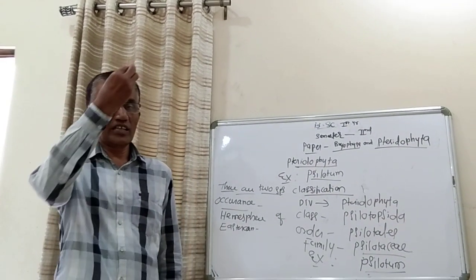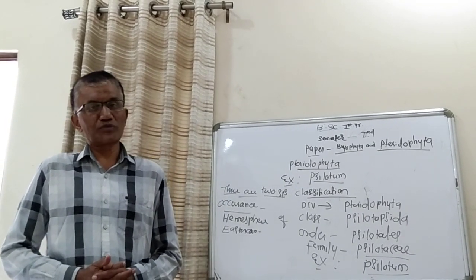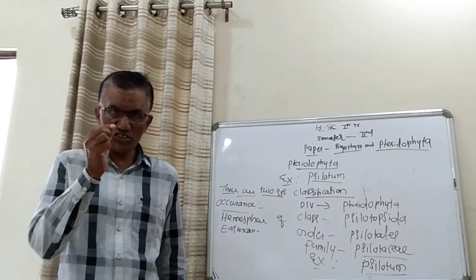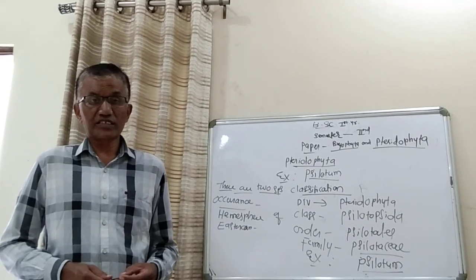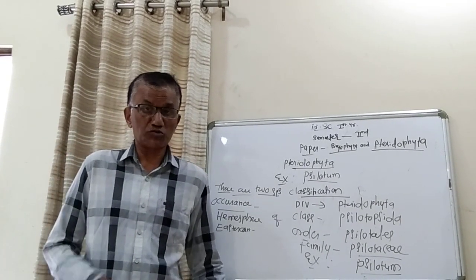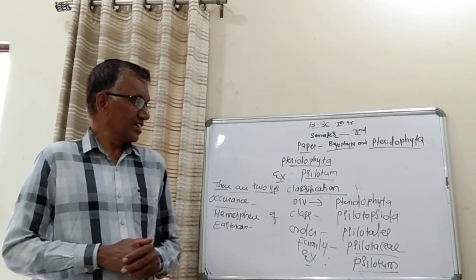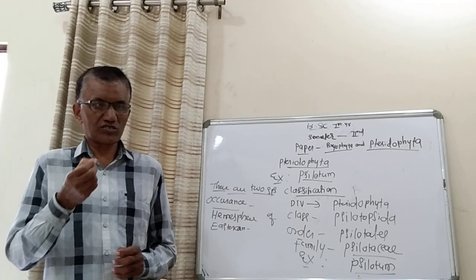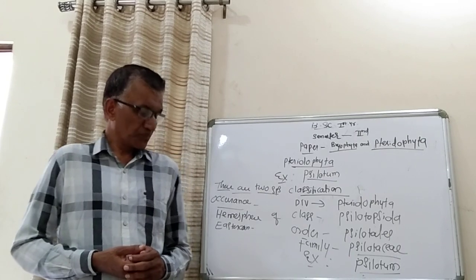From that rhizome, the aerial elongated structure, which is also dichotomously branched and green in color, bears small scaly leaves. So that aerial part is nothing but the stem. On that stem, which is also dichotomously branched, there are small scaly leaves, which are non-green or thin, but they are not well-developed leaves.